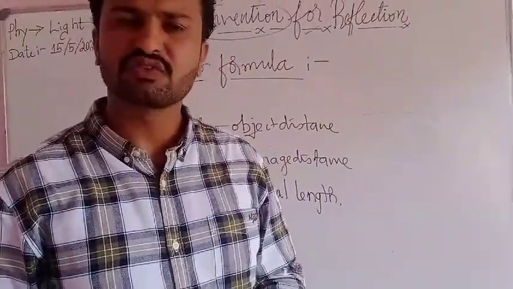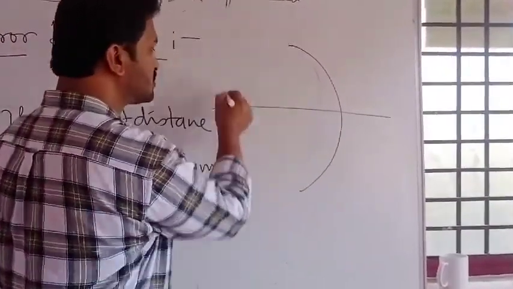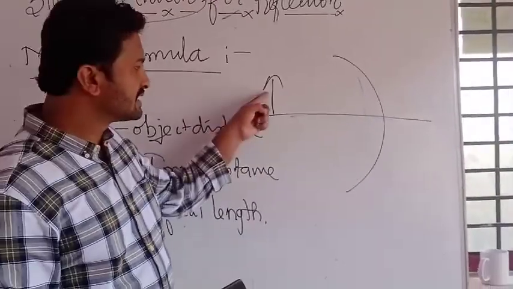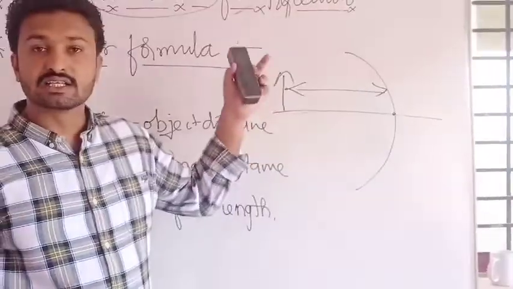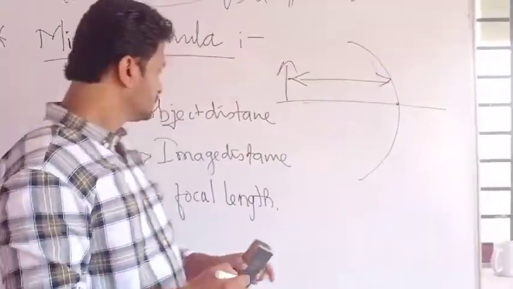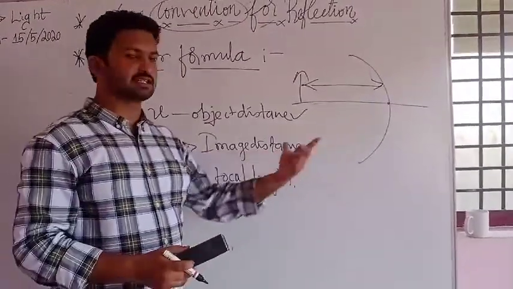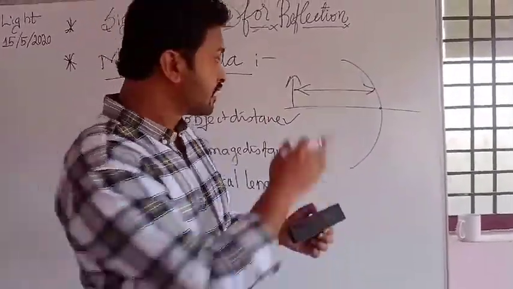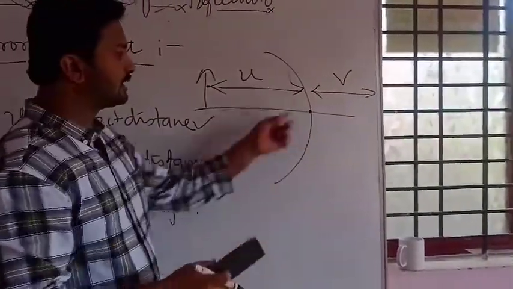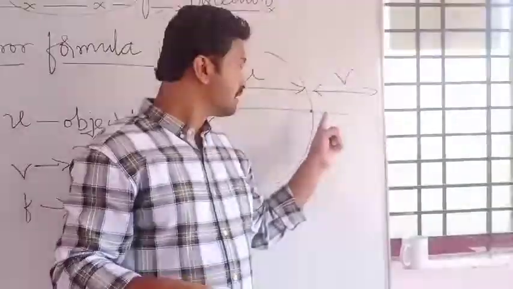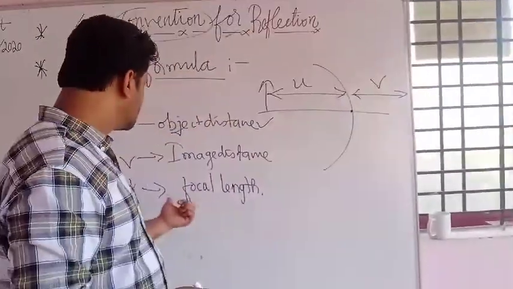The distance of the object from the pole. For consider your object is here. The distance of the object from the pole, from here to here, is what? Object distance. Okay, and this is object distance. And V, image distance. The distance of the image from the pole. Here this is U and this is V. The distance of the image from the pole is called image distance, and this F is focal length.